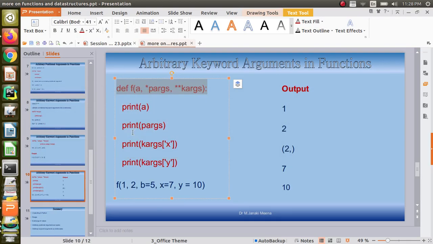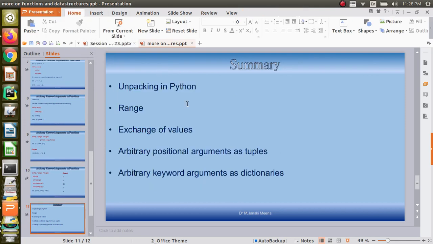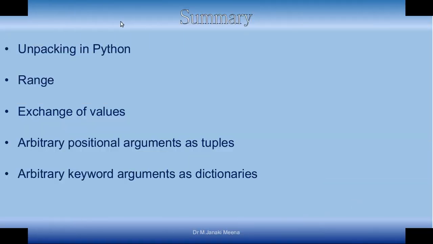So what we have seen in this lecture is how unpacking is done in Python. And then we have seen how the range function is helpful, and how exchange of values is simple in Python to do swapping between two values. It's not only strings or integers, any value can be swapped very easily by just saying a comma b is equal to b comma a. If you want to swap two variables a and b, then you can simply say that. That is very easy in Python.